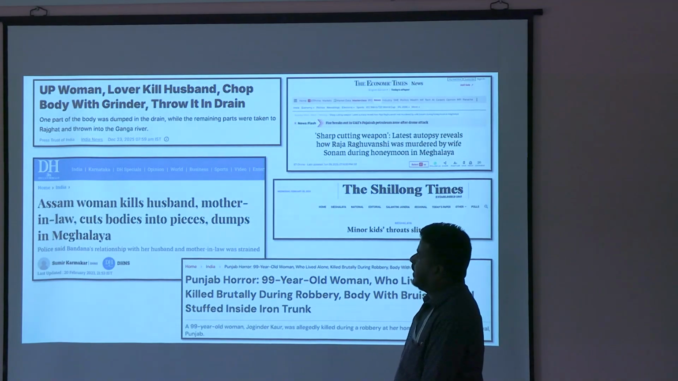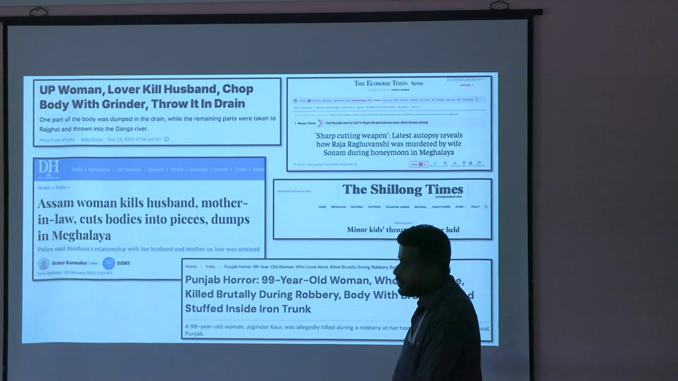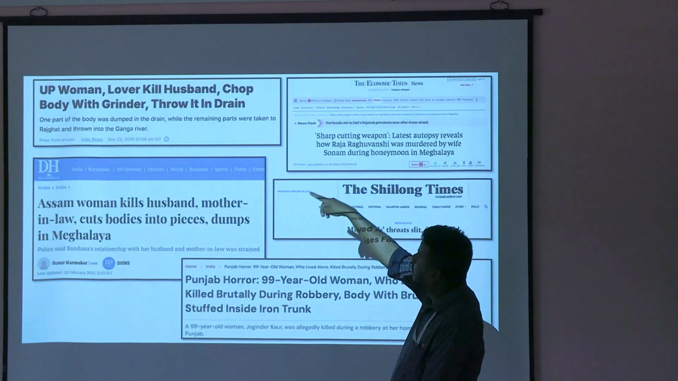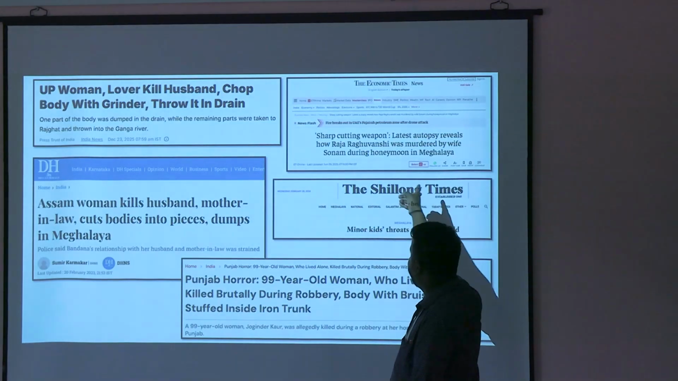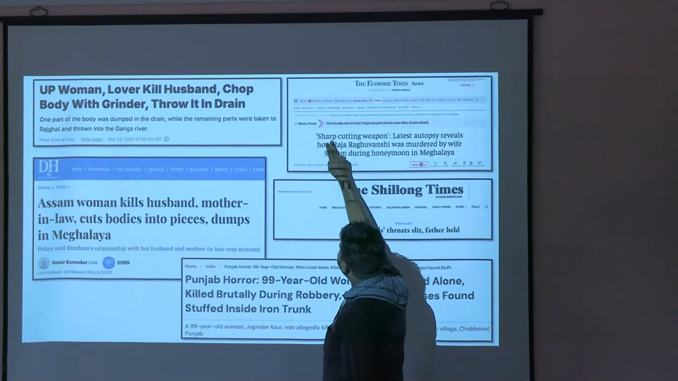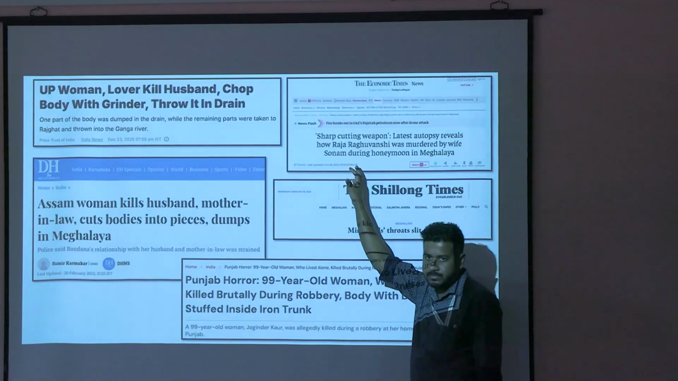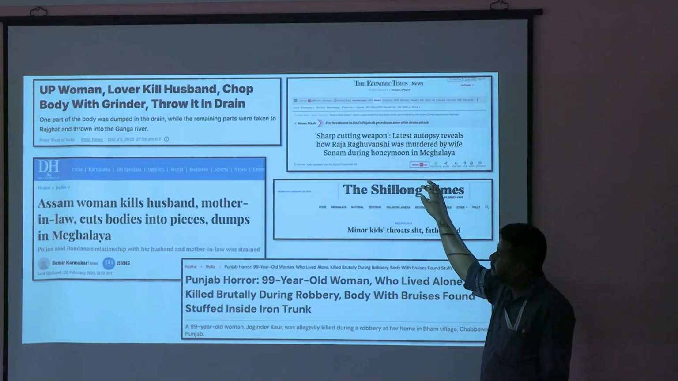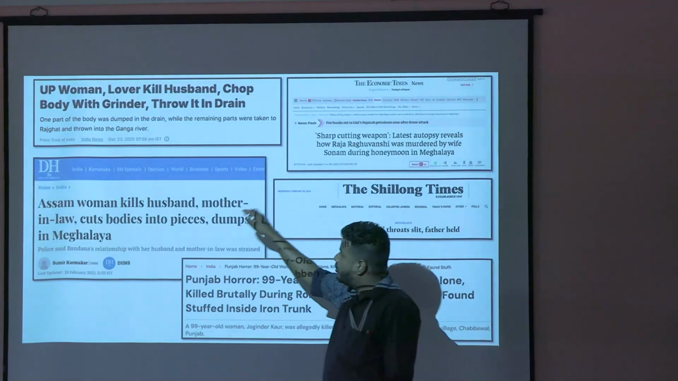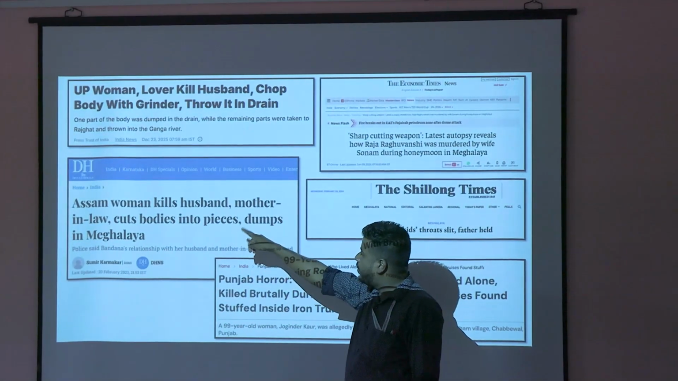So every day you will hear news of injuries. Chop body with grinder. Now you know what you mean by chop wound. Now you know what you mean by sharp cutting weapon. Okay. Then now you know what you mean by cut bodies into pieces.